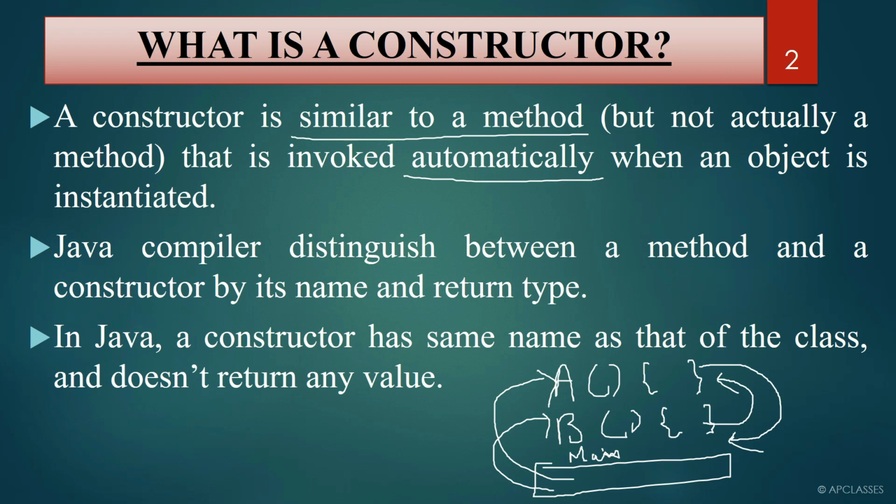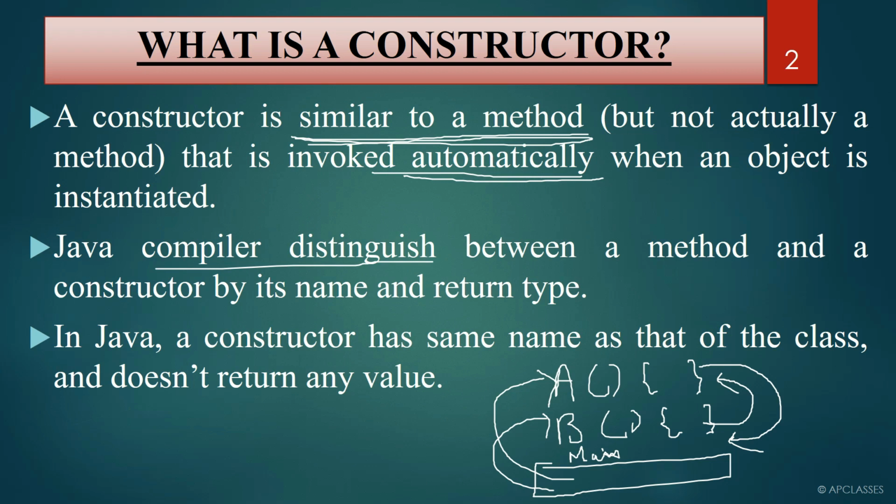But in the case of a constructor, it is similar to a method, almost similar, but it is invoked automatically. Well, I will show you an example after discussing this, of how a constructor is invoked and how a constructor is declared. Now, as I say that a method is almost similar to a constructor, how can the Java compiler distinguish which one is a method and which one is a constructor?